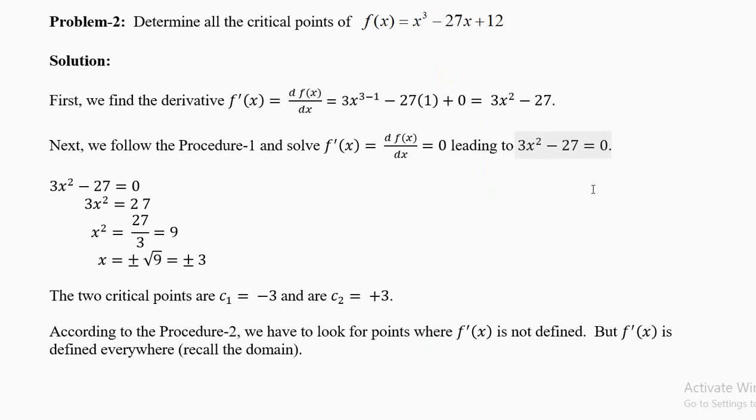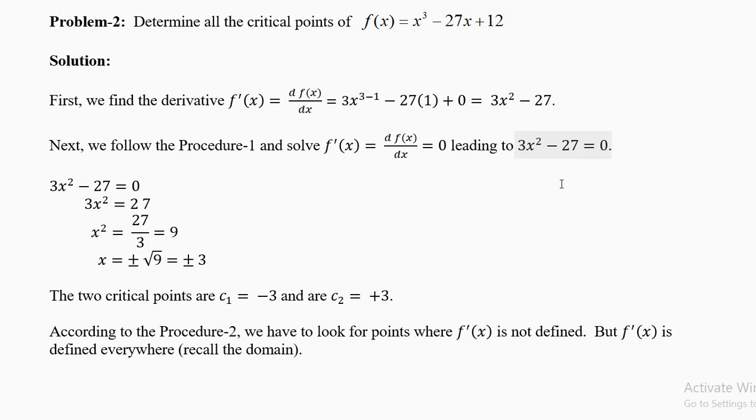Determine the critical points of f of x equal to x cube minus 27x plus 12. What's the first procedure? First procedure is derivative. Derivative of this function is 3x square minus 27. Now what's the first procedure? The first derivative equal to 0. 3x square minus 27 equal to 0.